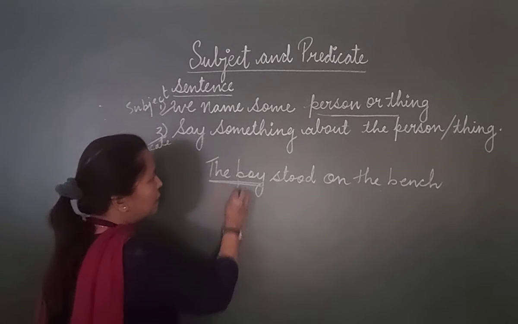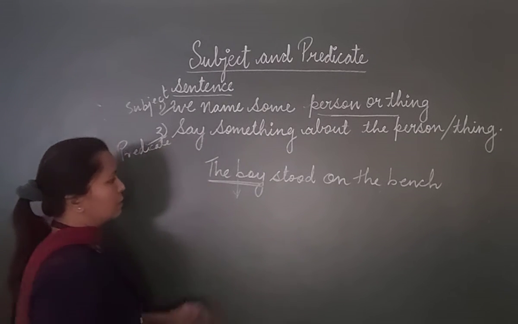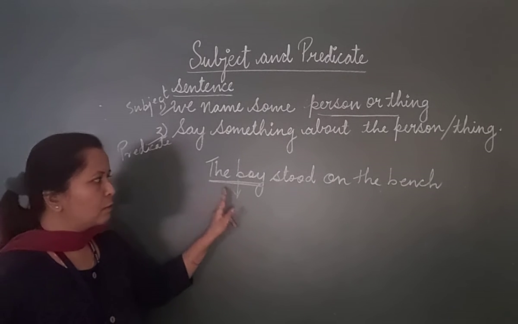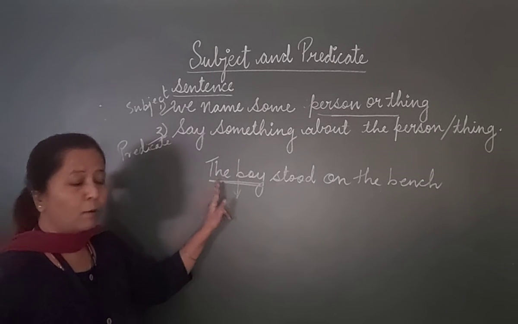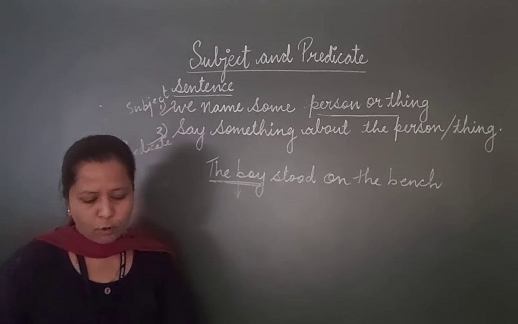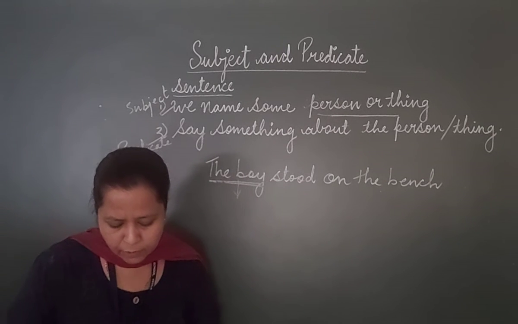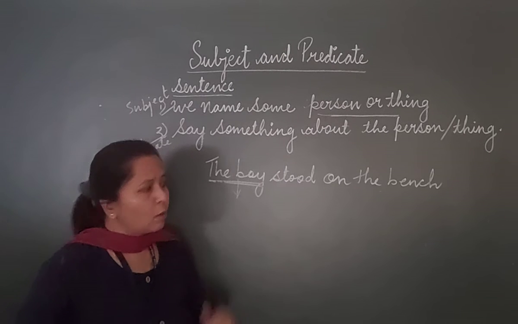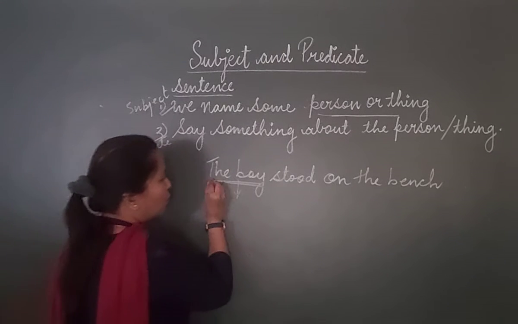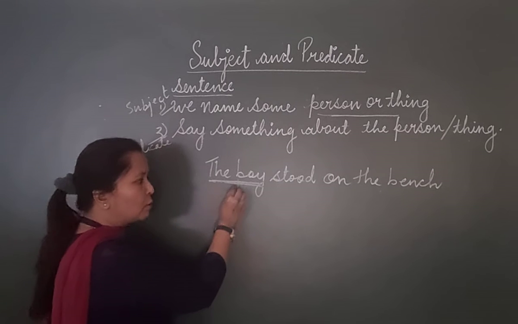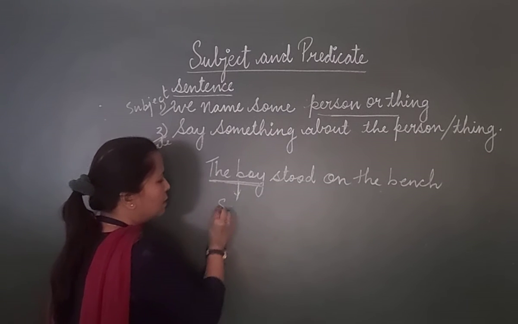The boy is the subject, because we are going to speak about him. It is the first part of the sentence in which we name the person or thing about whom we are speaking. So boy becomes the subject.